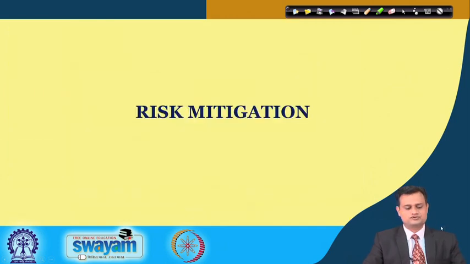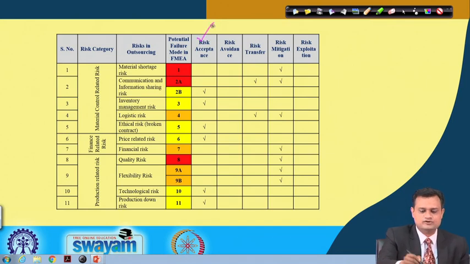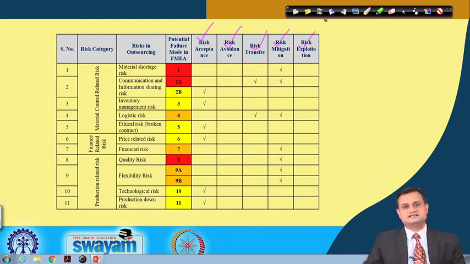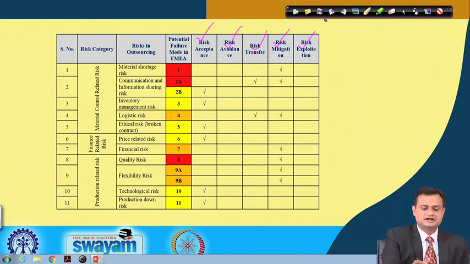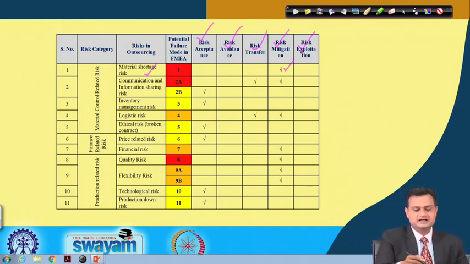Same way I did it for all 20, and then I proposed the risk mitigation plan. How can I mitigate the risk? There are well known strategies: either you accept the risk, avoid the risk, transfer the risk, mitigate the risk, or exploit the risk. So for each particular risk, let us say material shortage, you go for a risk mitigation plan, meaning you take the action by which this risk can be mitigated. But if you see communication and information sharing risk, you transfer the risk as well as mitigate the risk.